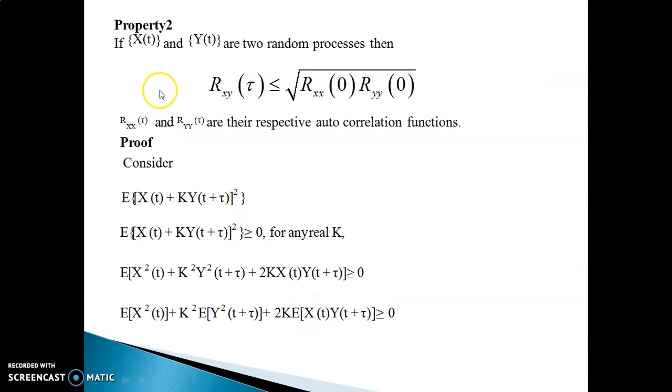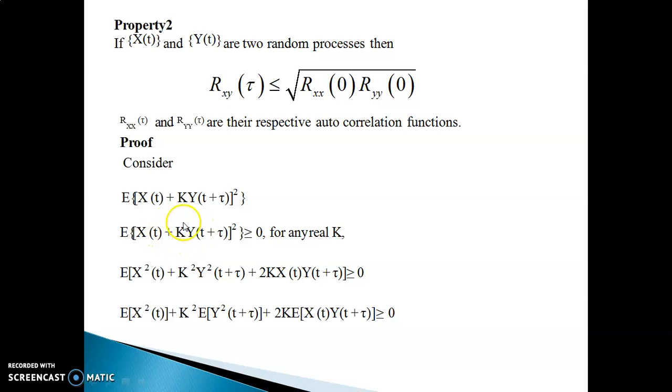Then the second property says that if x of t and y of t are two random processes, then rxy of tau is less than or equal to square root of rxx of 0 multiplied with ryy of 0, where this rxx of tau and ryy of tau are their respective autocorrelation functions. Now to prove this, you consider expectation of x of t plus k y of t plus tau whole square. Because it's a square term, it is positive, and expectation of a positive value is always positive. Therefore, this is greater than or equal to 0 for any real k.